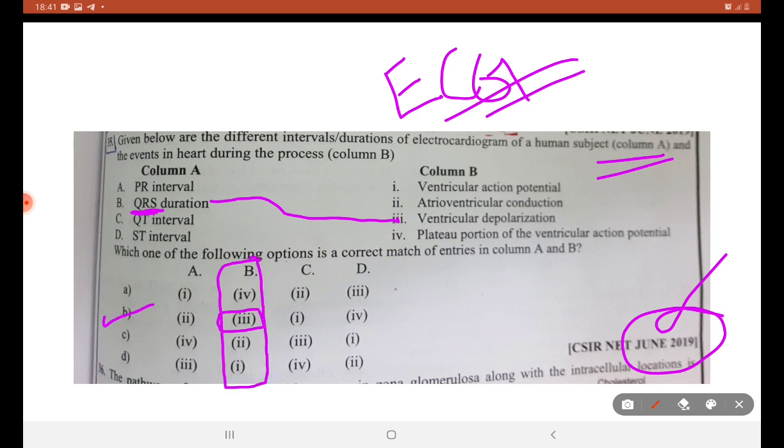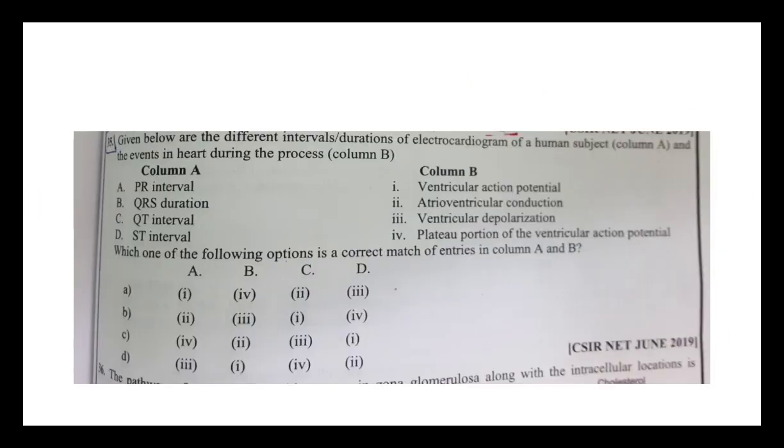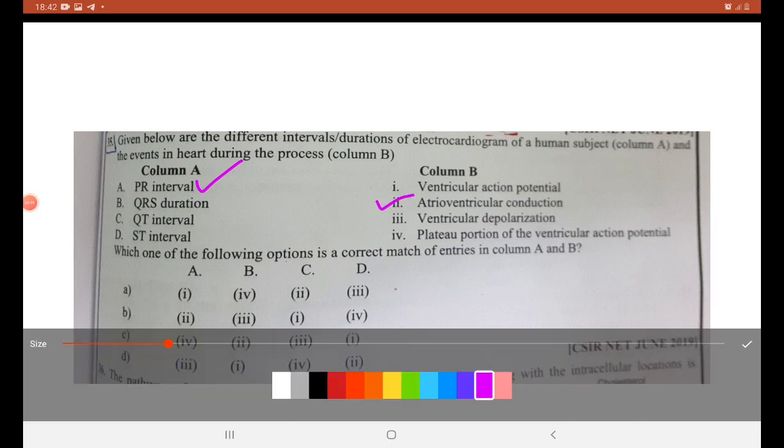Let us check out the other options as well. PR interval refers to atrioventricular conduction. QT interval refers to ventricular action potential. And ST interval corresponds to the plateau portion of the ventricular action potential. So PR corresponds to atrioventricular conduction. QRS complex corresponds to ventricular depolarization.